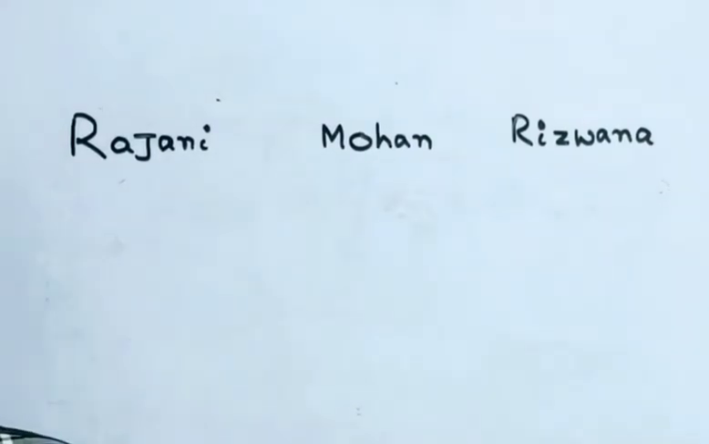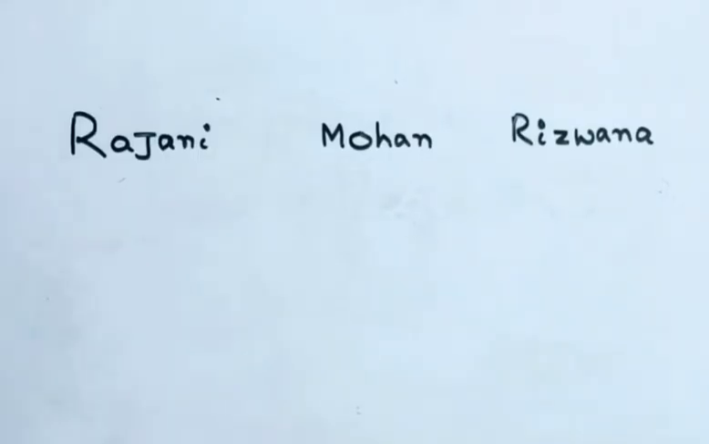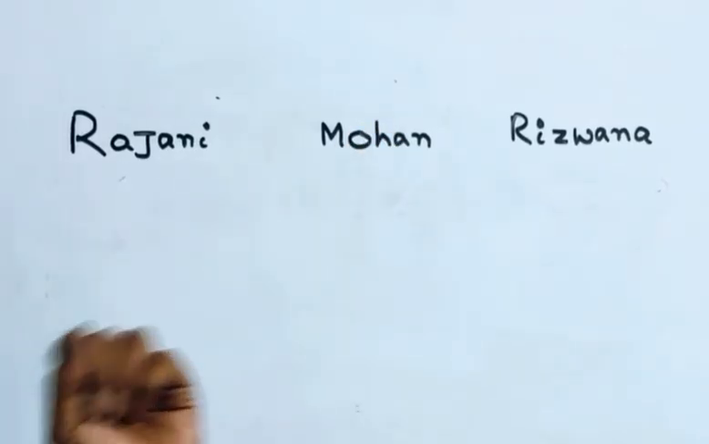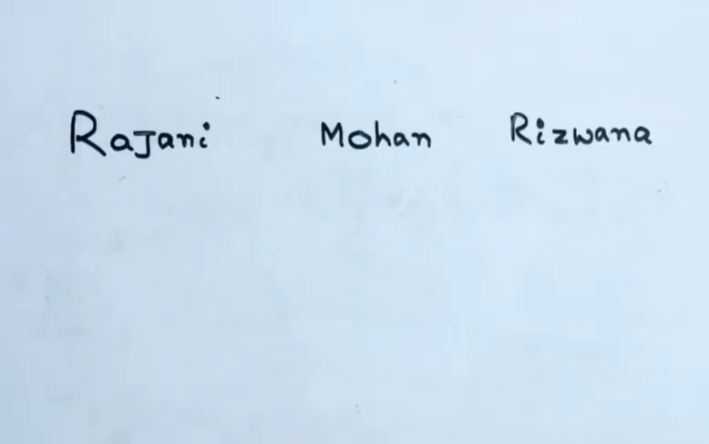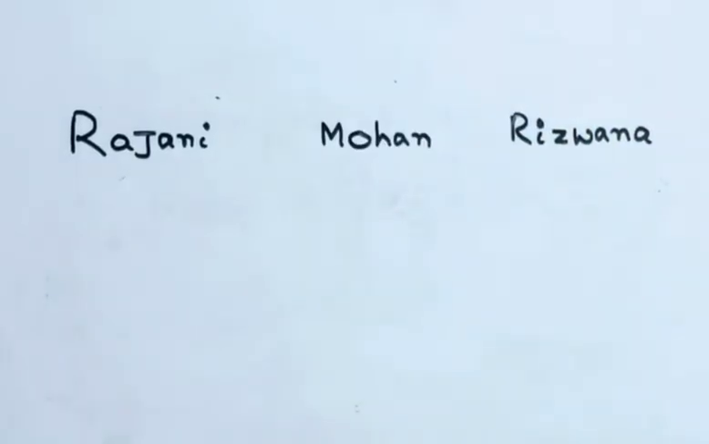Hi friends, good morning. Please look at the next problem in time and work. Friends, the problem is given in the description box. See friends, Rajani can do 25% less work than Mohan, and Mohan can do 20% more work than Rizwana. Now our question is, what is the share of Mohan out of a total profit of 930 rupees?